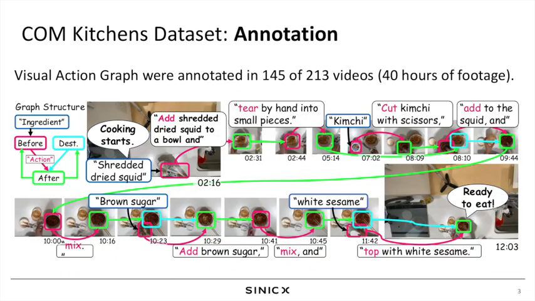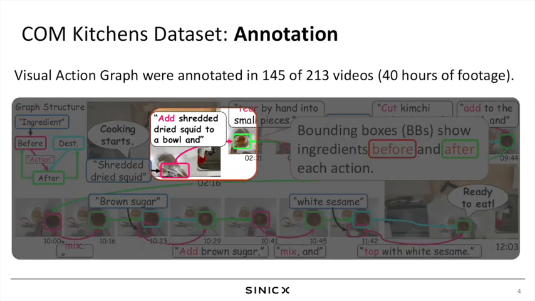Among 213 valid videos, we annotated visual action graphs for 145 videos, totaling 40 hours of footage. A visual action graph tracks ingredients and the actions performed on them. Bounding boxes show each ingredient's visual state before and after each action. It also gives the duration of the action. The action is also tied with the recipe text, linking vision and language with rich task context.